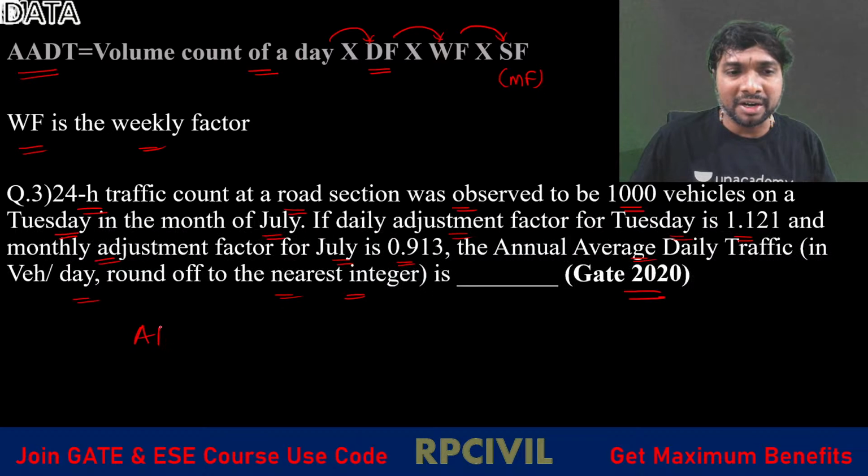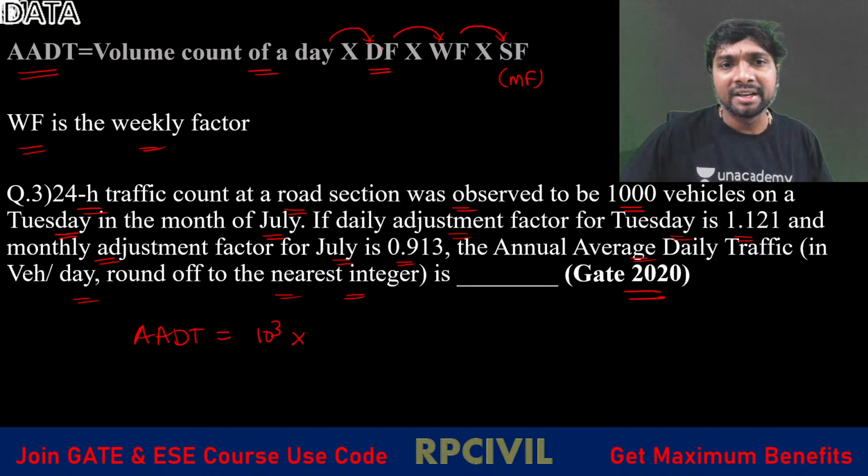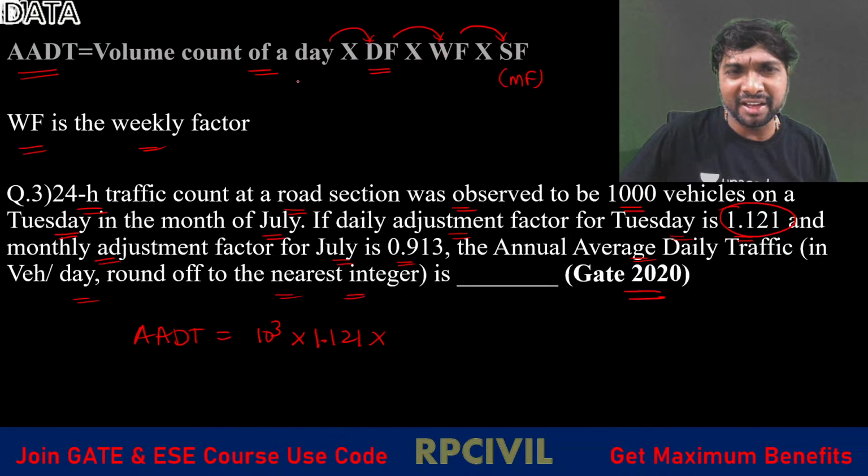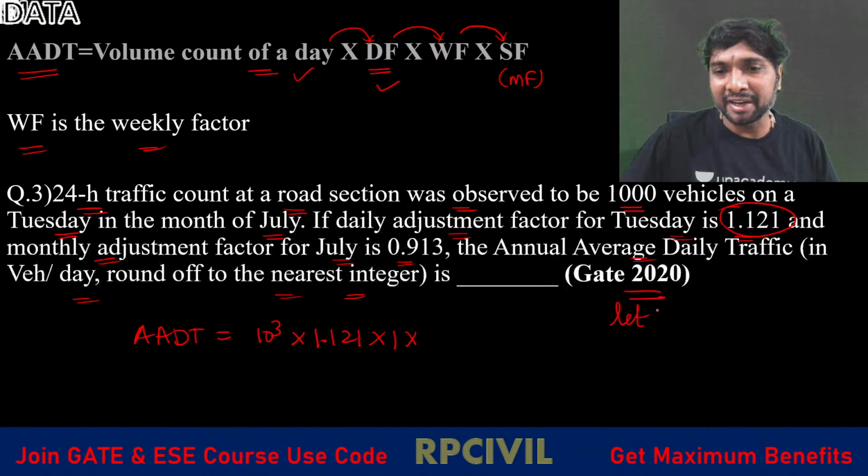Simply, AADT is 1000 times the daily factor, which for this Tuesday is 1.121, times the weekly factor. The daily volume and daily factor we know, but the weekly factor is not given.